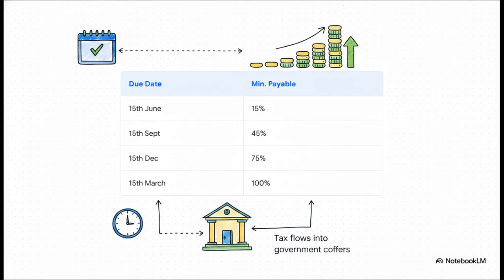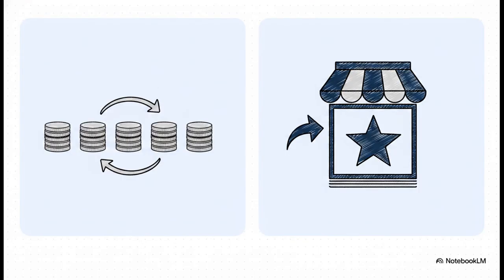Any amount paid on or before March 31st is also safely treated as advance tax for that financial year. Basically, this just ensures a steady flow of tax into the government's coffers all year long. But wait, there is a massive exception to that schedule. If you are a small business owner or a professional who opts for the presumptive taxation scheme under the new Section 58, which completely replaces the old Sections 44AD, 44ADA, and 44AE, the law gives you a huge break on compliance.